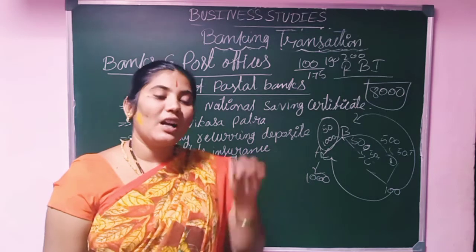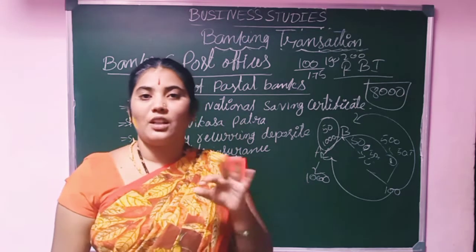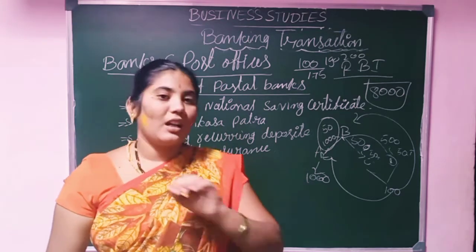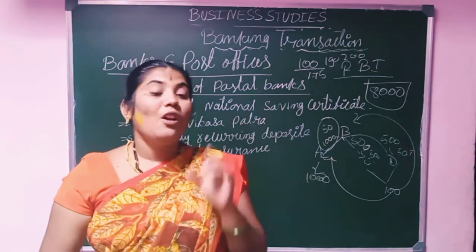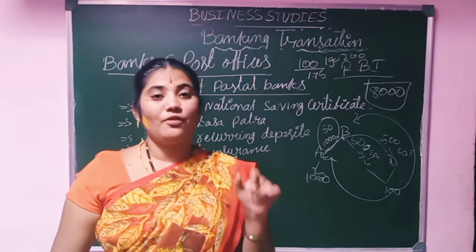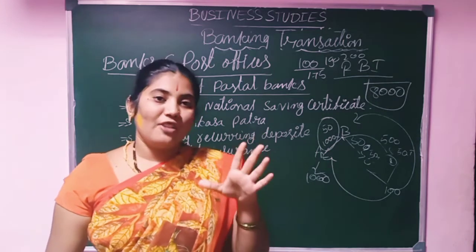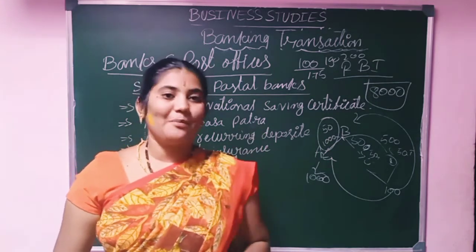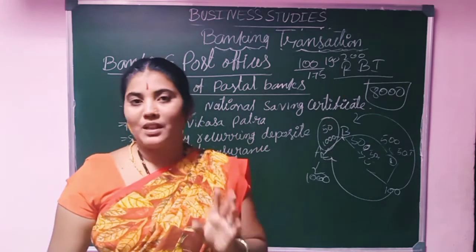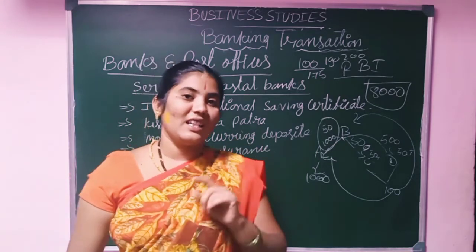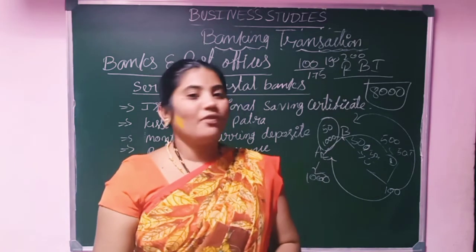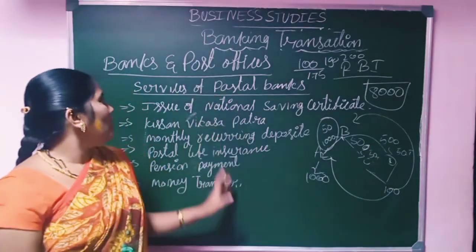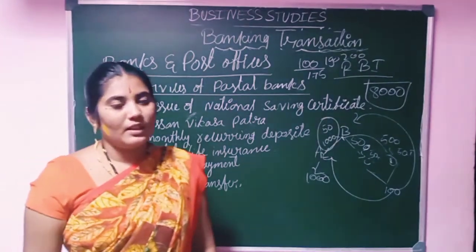You should work hard. You should read the whole textbook once after the completion of the lesson. Once you review the video, then read the textbook. In the additional questions I have given for 3 marks and 2 marks: if I give 6 points, that is a 3 marks question; 4 points, that is a 2 marks question. One-line answers in a sentence are the 1 mark questions. Don't neglect, read very well. This is all about the services of postal banks.